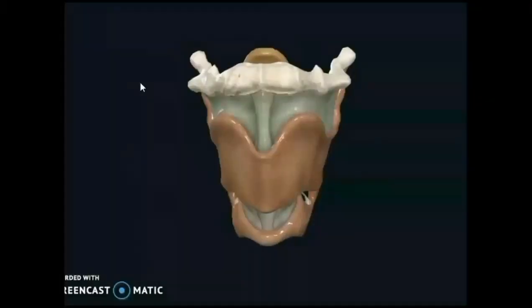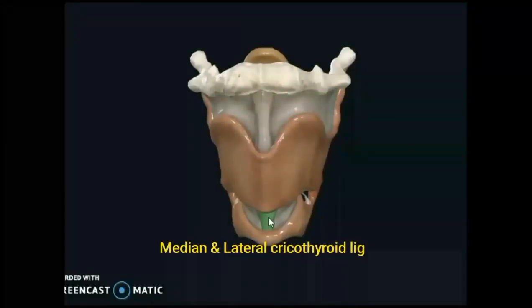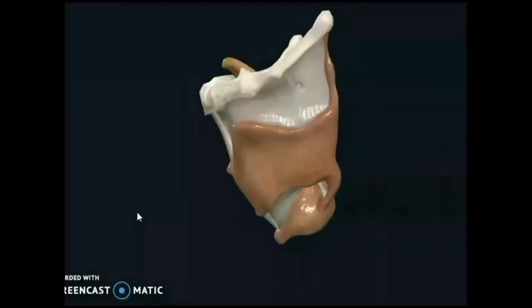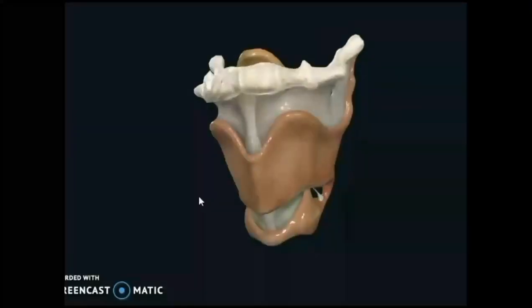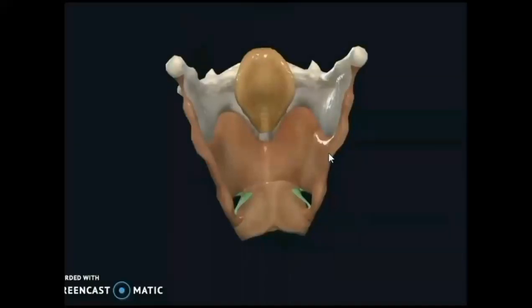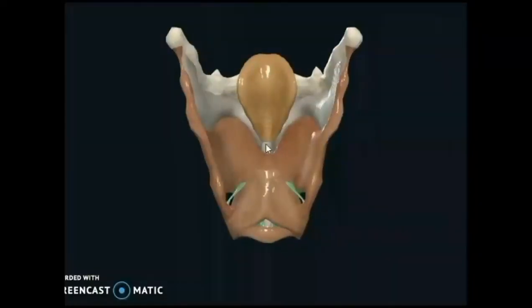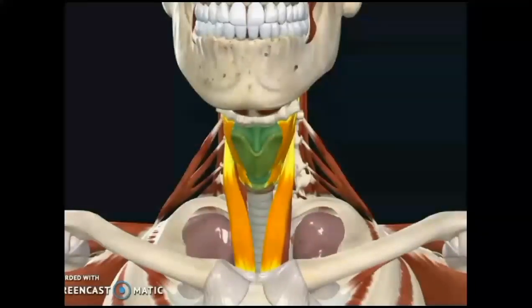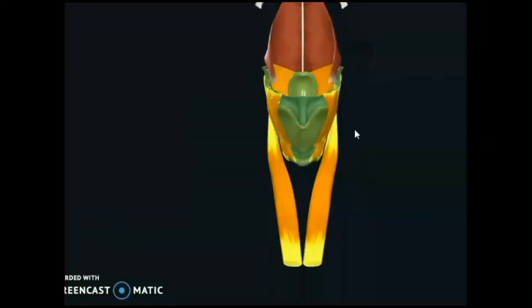You can see the thyrohyoid membrane attaches to the upper border, not the lower border, upper border of the epiglottis, and is separated from the body and greater corner of the hyoid by the subhyoid bursa. The lower border of the thyroid cartilage gives attachment to the median and lateral cricothyroid ligament, a ligament between the thyroid and cricoid, and the inside posterior surface of the angle gives attachment to the thyroepiglottic ligament. So this is about the borders.